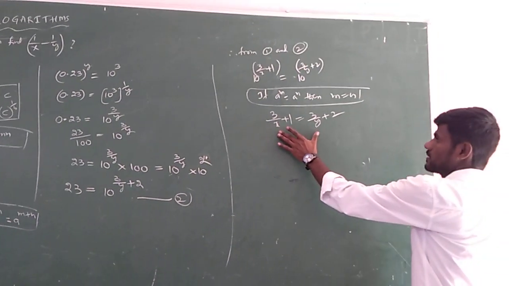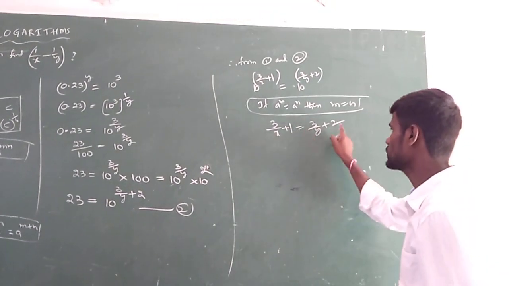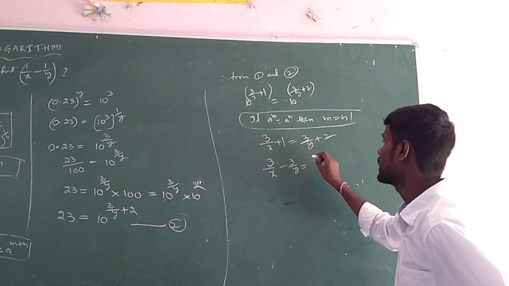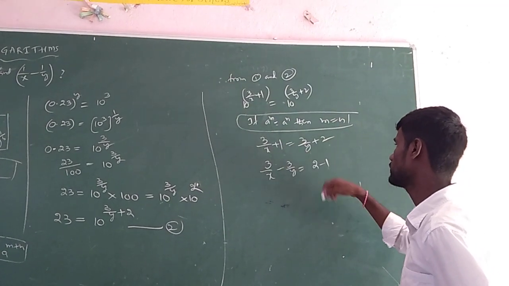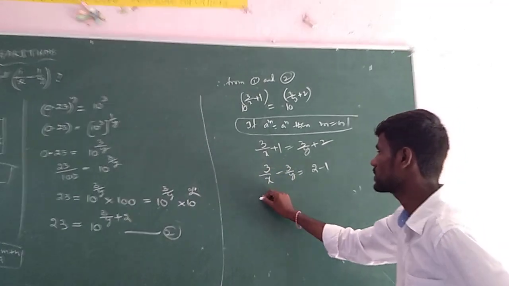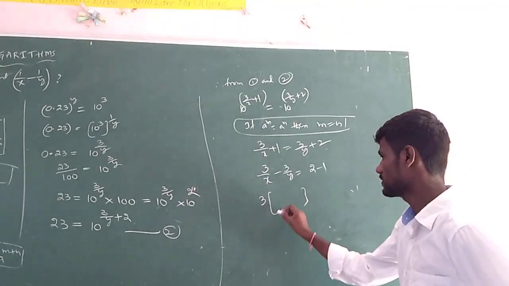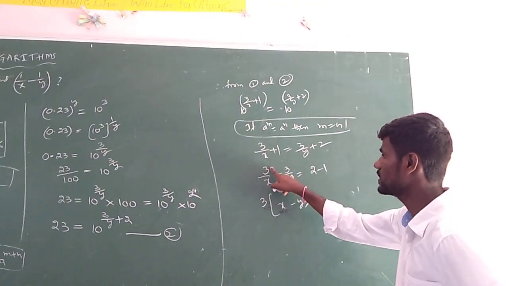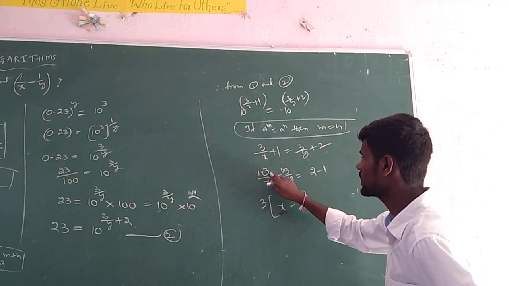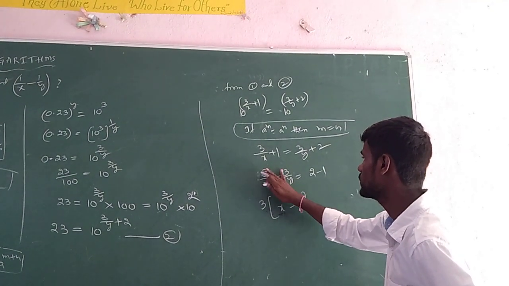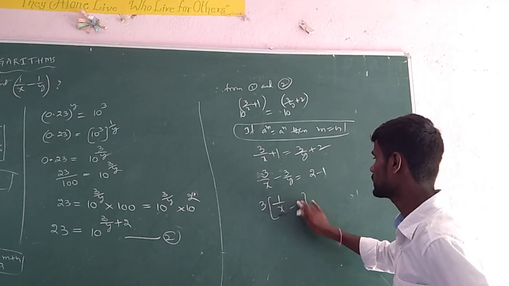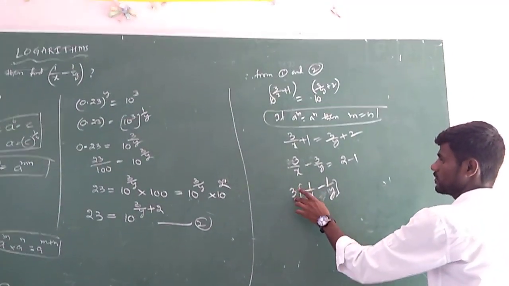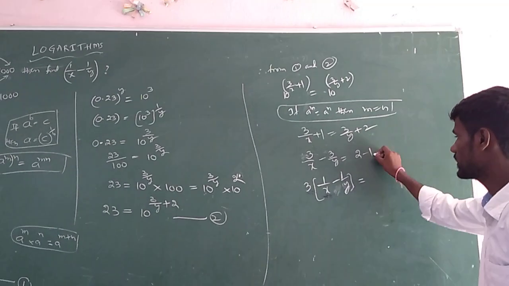Now see, in this, group the variables together and the numbers together. 3 by x on the left side, 3 by y I am transposing to the left side, minus 3 by y, equals 2 minus 1 on the right side. In these two, if you observe, 3 is common. If I take 3 common, what do I get? Some students write only 1 by x minus y. Is it correct? No. It is 1 into 3 by x, also 1 into 3 by y. If I take 3 common, you will get 1 by x minus 1 by y. So remember that, don't make the mistake. Understood? Now 3 into 1 by x minus 3 into 1 by y equals 2 minus 1, which is 1.